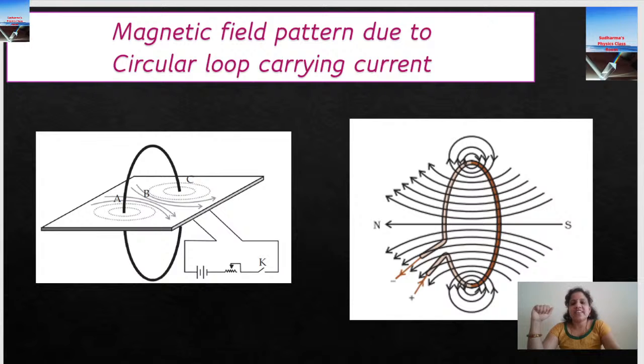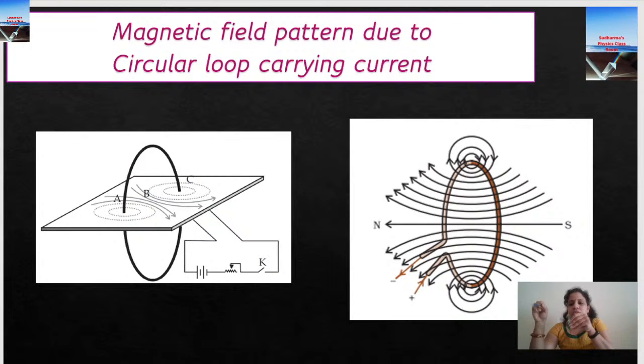See, it is within the coil. Any magnet, as I said, has magnetic field lines that are closed curves. Outside the magnet, magnetic field lines will be from north to south. Within the magnet, it will be from south to north. This is how it goes. Within the coil, the magnetic field lines will be south to north because it's a closed curve.